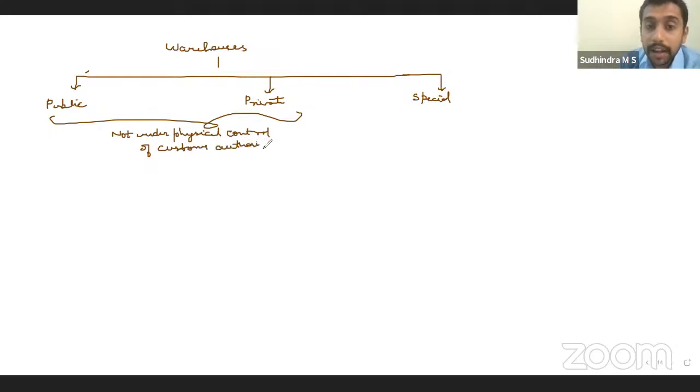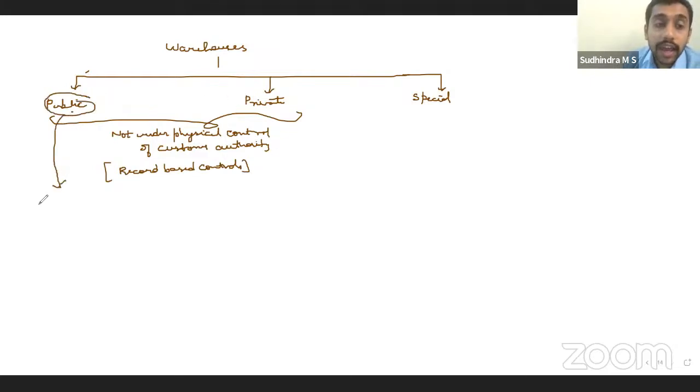So public and private warehouses are record-based controls. What is the difference between public and private? In case of a public warehouse, any importer can use it. So you have opened a warehouse, any importer can come and keep the goods in your warehouse upon payment.